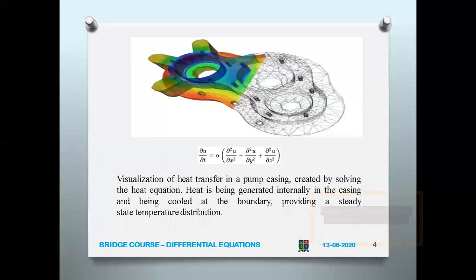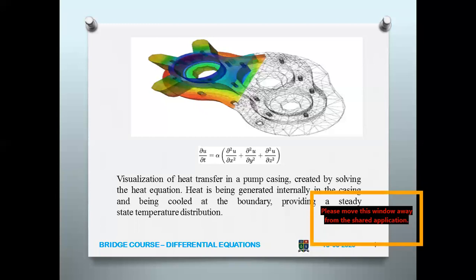In the world. So actually, we are going to see the history. From the history, you will come to know that even in the 17th century, the study of the differential equation had started. Now here we are seeing a figure. This is a heat transfer in a pump casing, created by solving the heat equation.